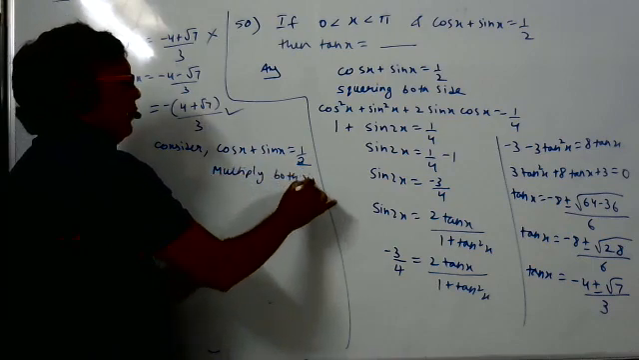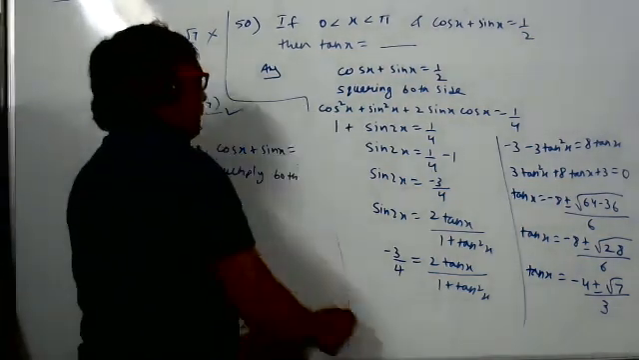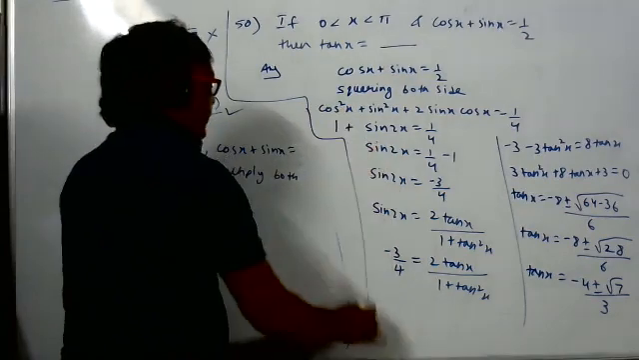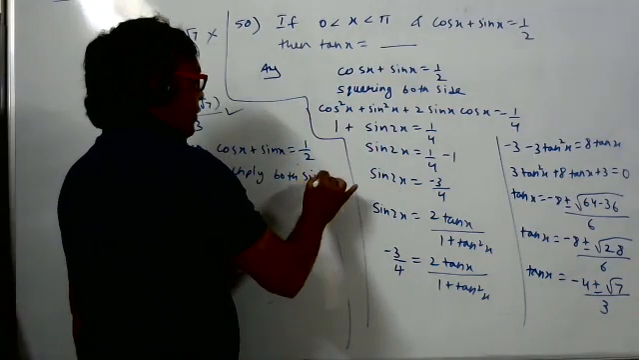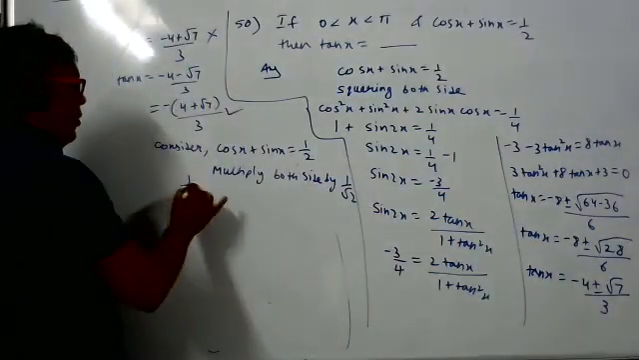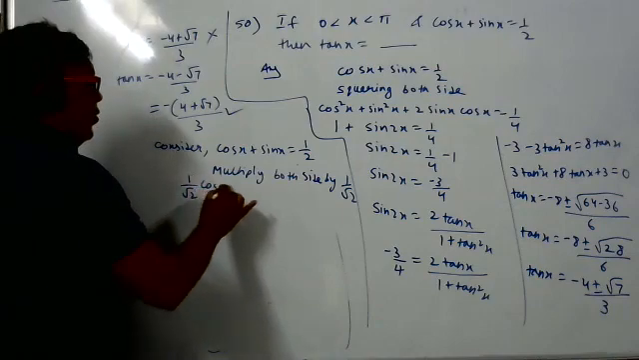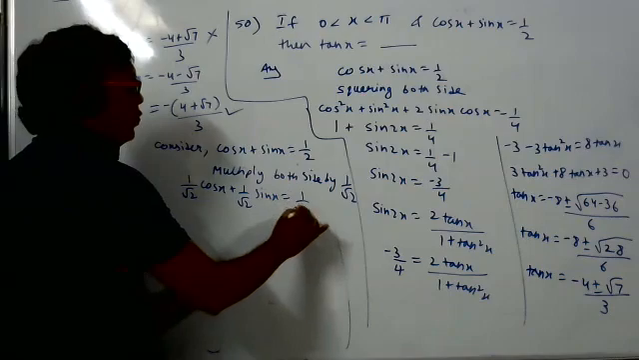Multiply both sides by 1 by root 2. So what will we get? 1 by root 2 cos x plus 1 by root 2 sin x is equal to 1 by 2 root 2.